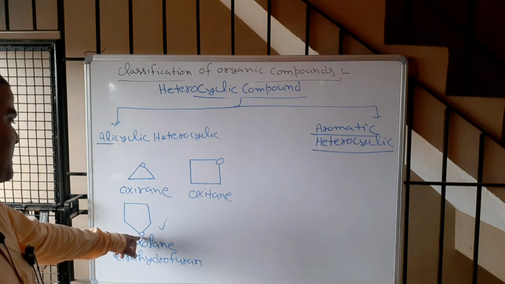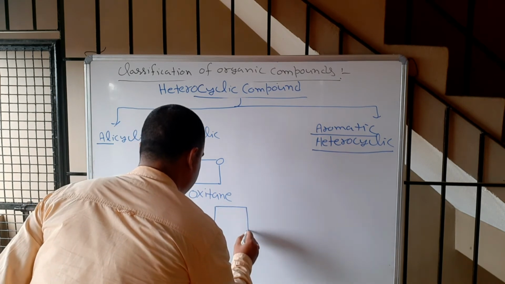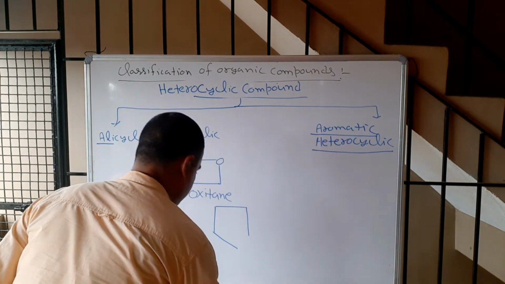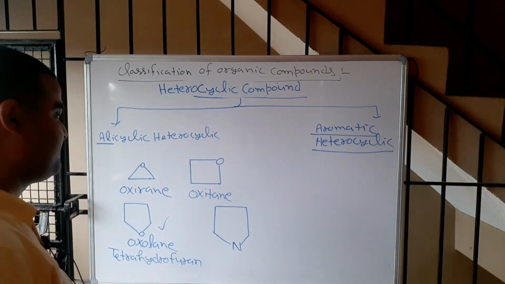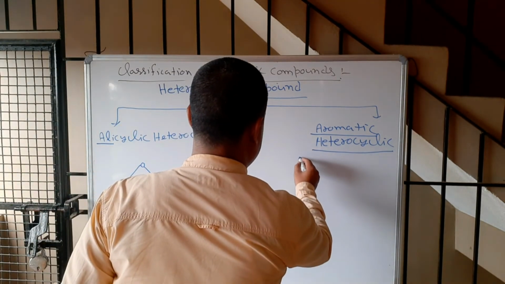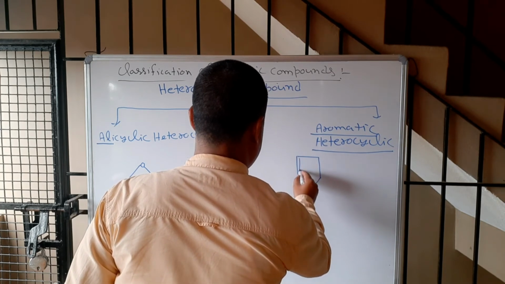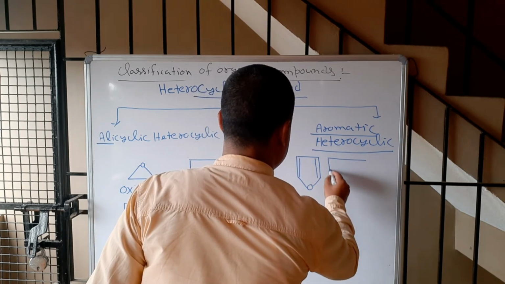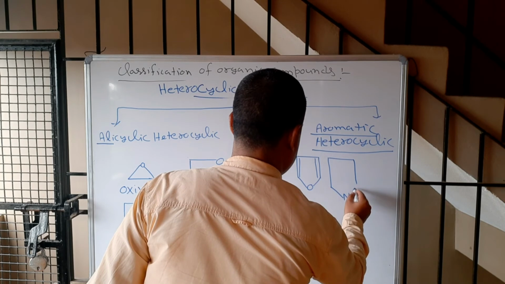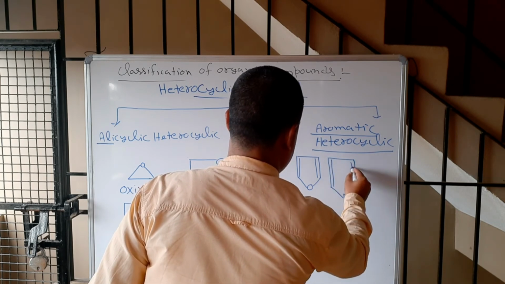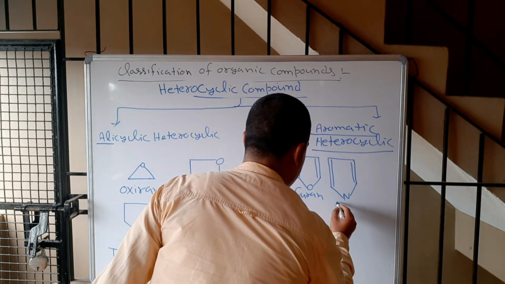If we take nitrogen in place of this, then what will that be? Earlier I put oxygen, correct? Now I am putting nitrogen. Earlier it was furan, this is called pyrrole, correct or not?